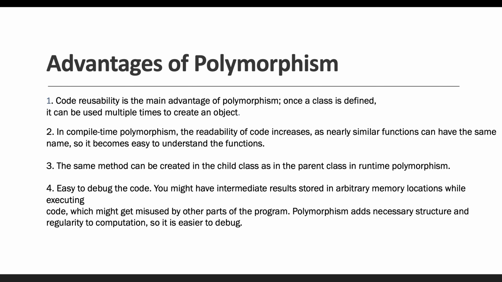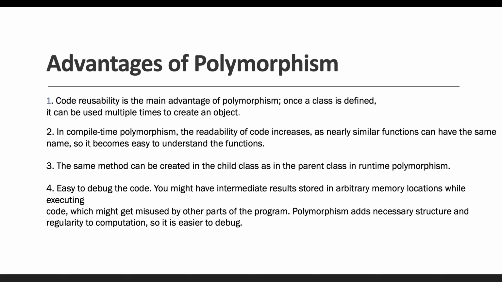Fourth advantage of using polymorphism is that it is easy to debug the code. You might have intermediate results stored in arbitrary memory allocation while executing, which might get misused by other parts of the program. But polymorphism adds necessary structure and regularity to computation so that it is easy to debug. So these are a couple of the advantages of using polymorphism.